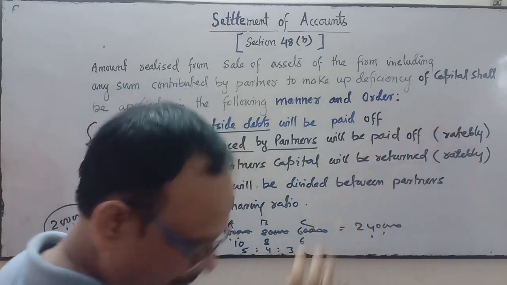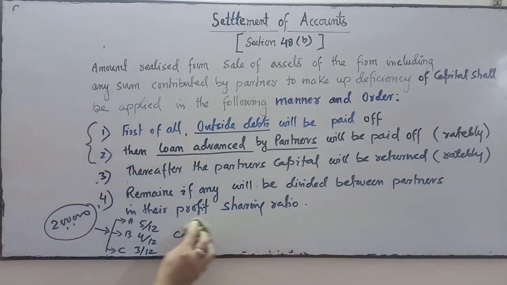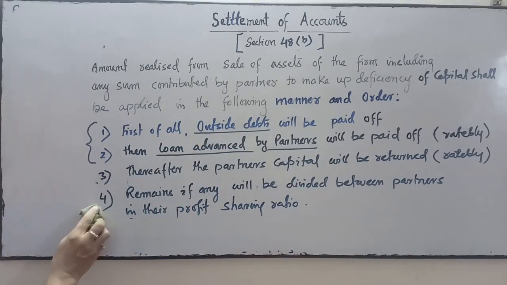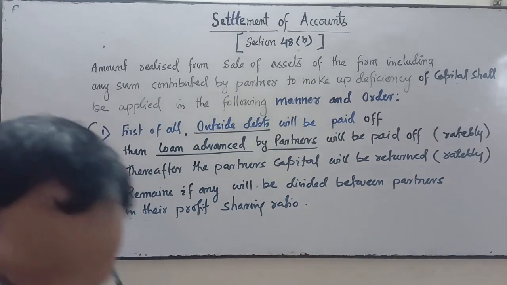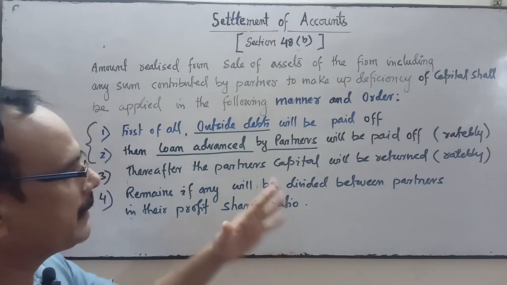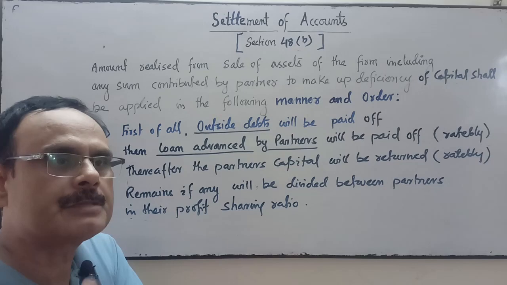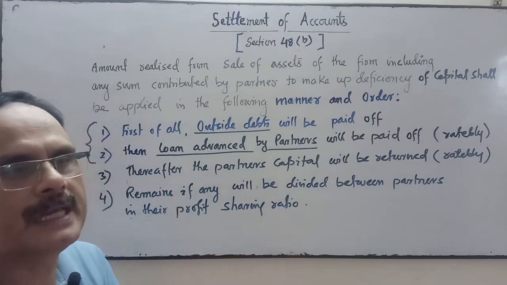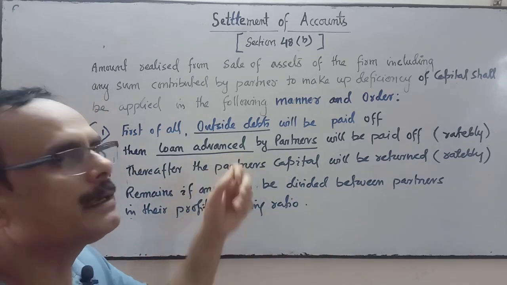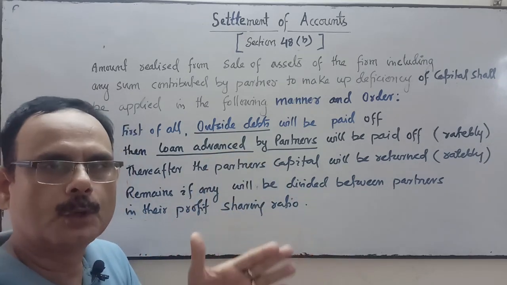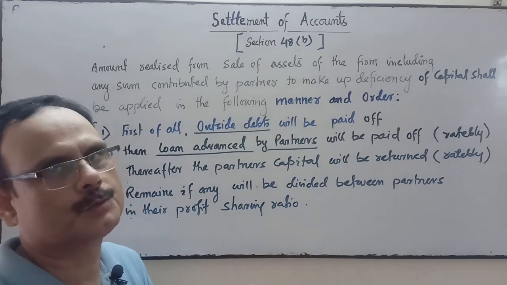So ratably is used only when the amount is not sufficient to pay the whole amount. When the balance amount is not sufficient to pay the capital, then that balance amount will be distributed ratably, meaning proportionately, in proportion to their capital ratio. Here, in proportion to their loan amount. Loan amount is 80 and 40, then 8:4 means 2:1.